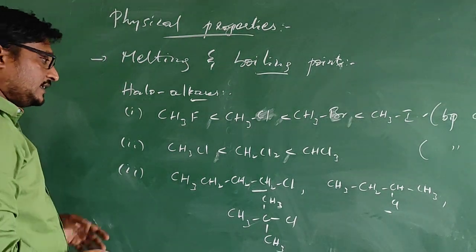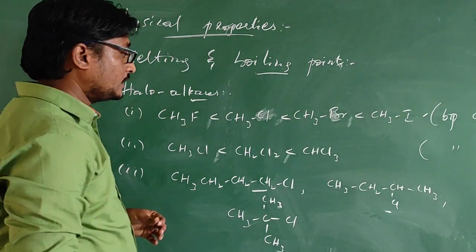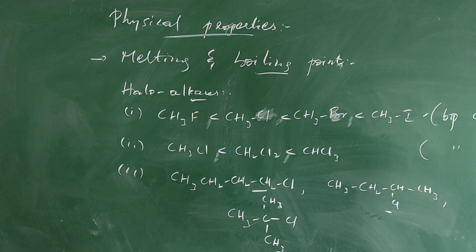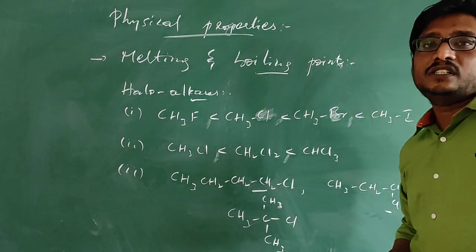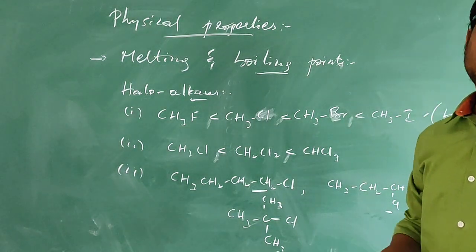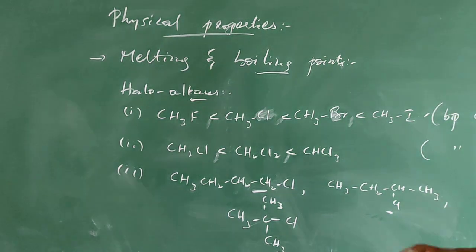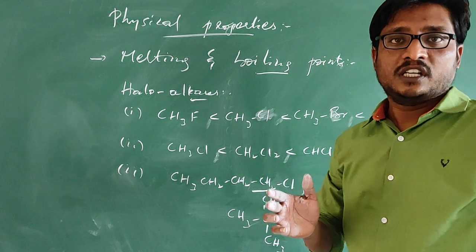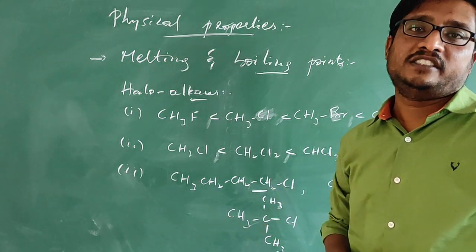Here, the boiling point of these isomeric haloalkanes generally depends on the branching or the surface area. As the surface area increases, van der Waals forces between the molecules will also increase.